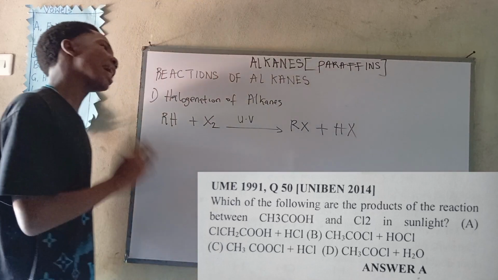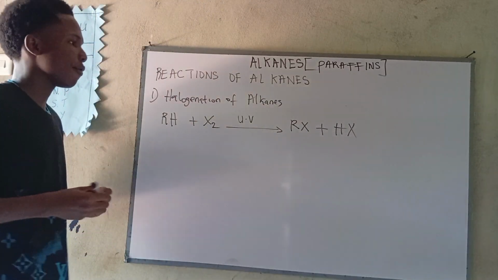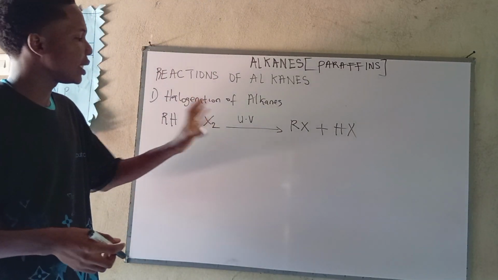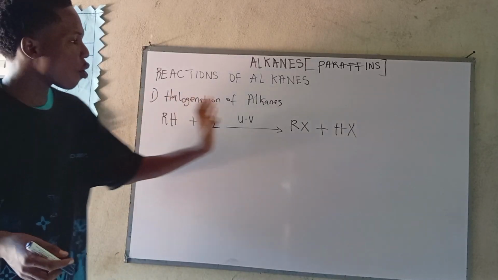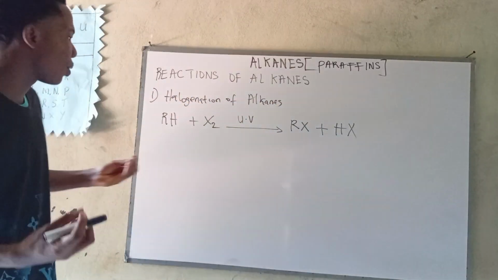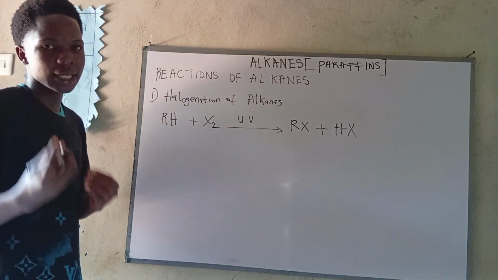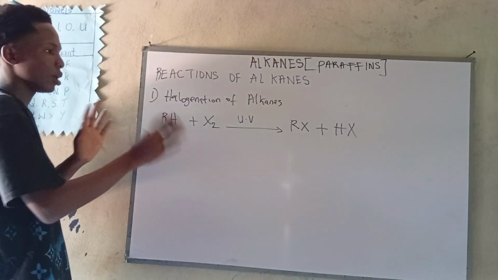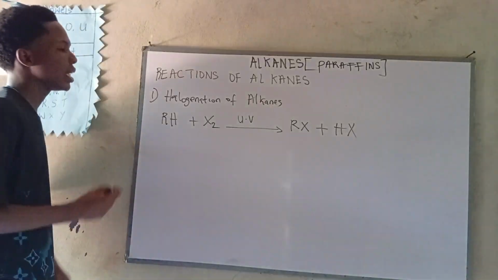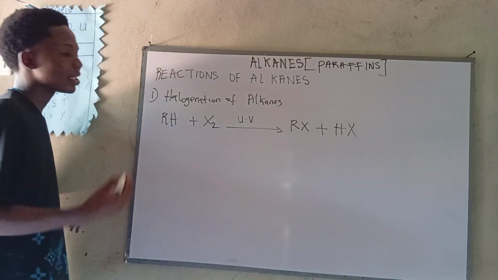Now, this is how our reaction will be. So now, following from the look of things, this is our general formula for halogenation of alkanes. Now, let's pick any example of alkanes to experiment on this reaction. Let's pick the simplest one, which is called what? Methane.